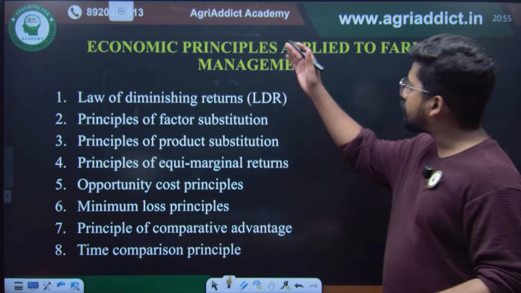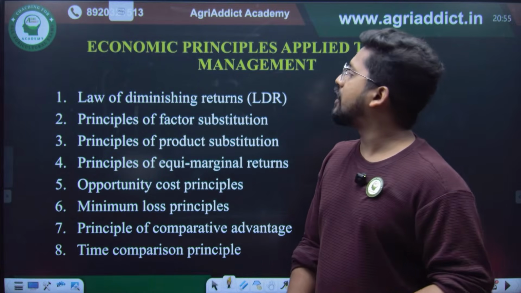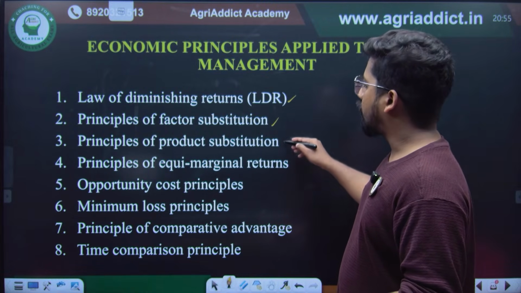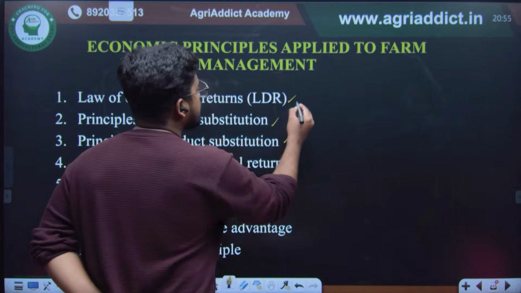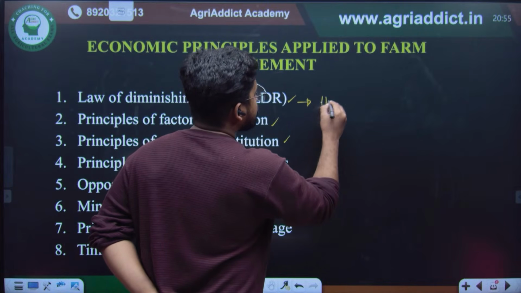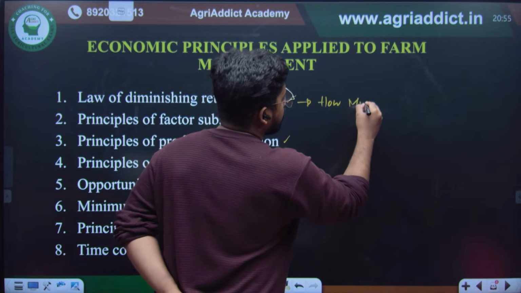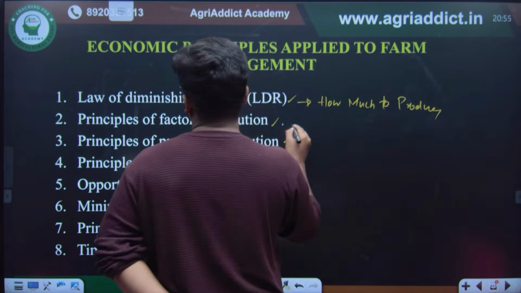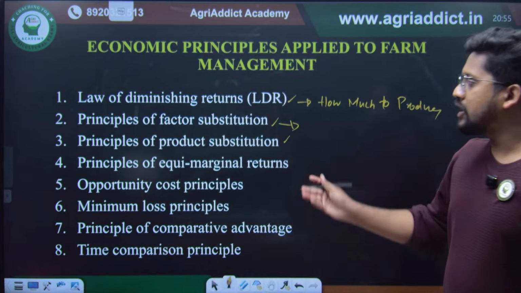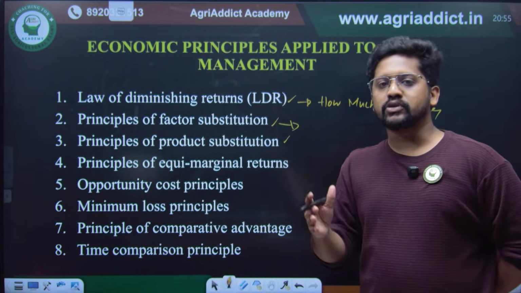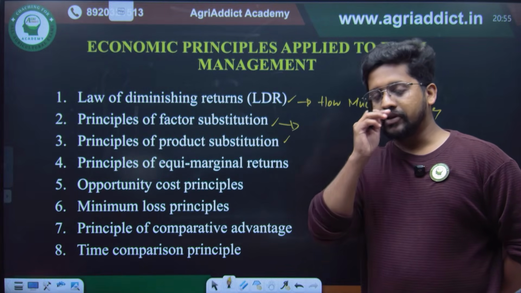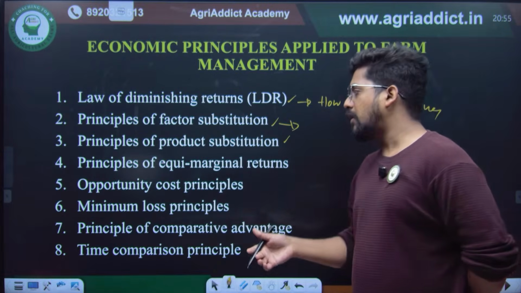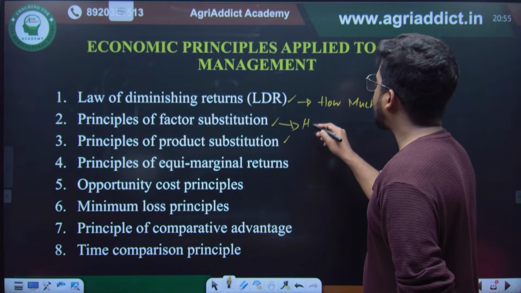Then there are different principles which are applied to the farm management, such as law of diminishing returns, principle of factor substitution, principle of product substitution. The law of diminishing returns is concerned with how much to produce. Principle of factor substitution is concerned with the relationship between different inputs, like how better I could substitute between two inputs, or how better the combination of the inputs will be giving me maximum output. So it is about how to produce.